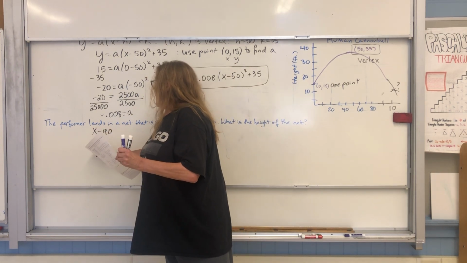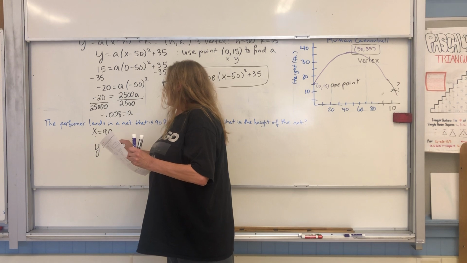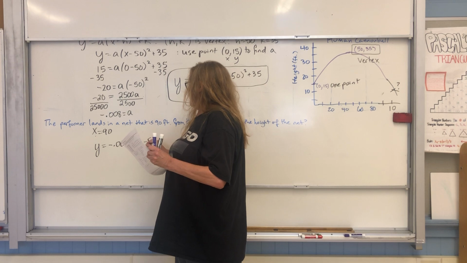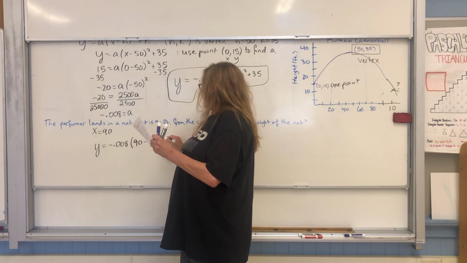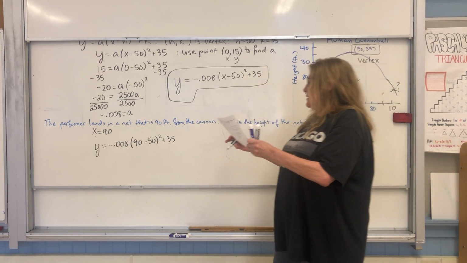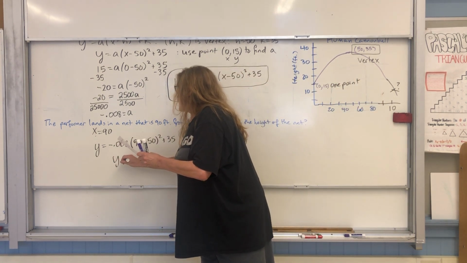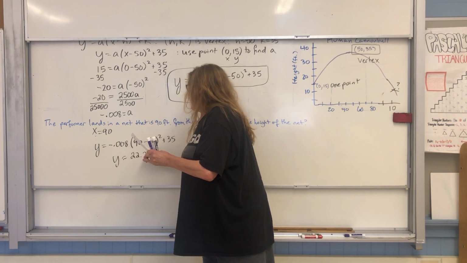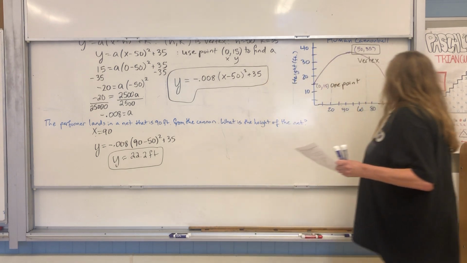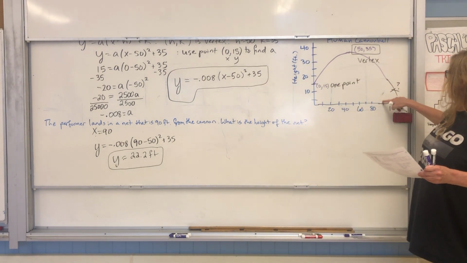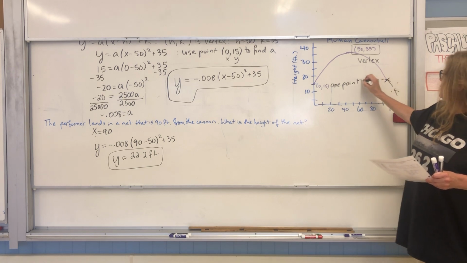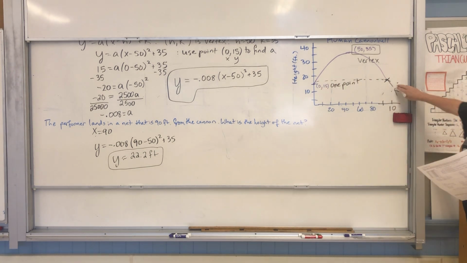So I'm going to have y, which is what I want to find, equal to negative 0.008 times 90 minus 50 squared plus 35. I can just punch that into my calculator, and I get y is approximately 22.2 feet. If we look at our graph, at 90, yeah, that makes sense, about 22.2 feet, right about there.